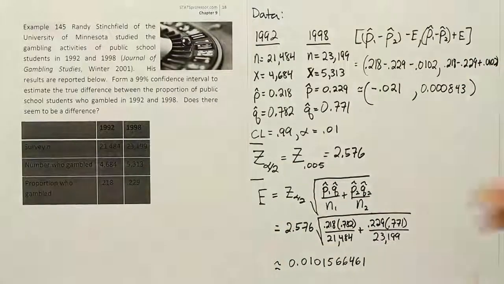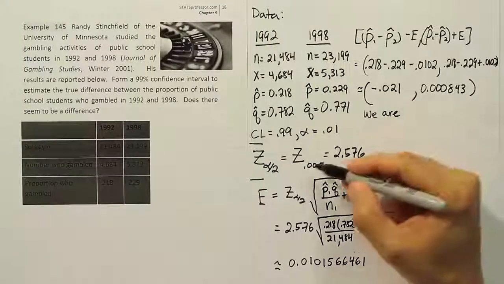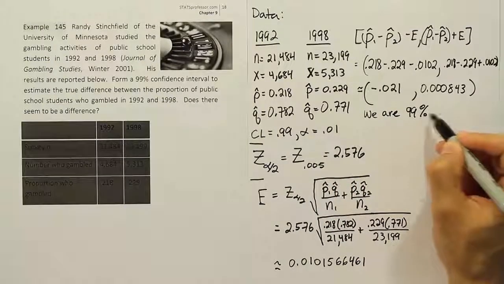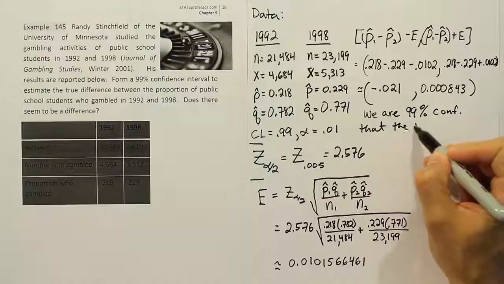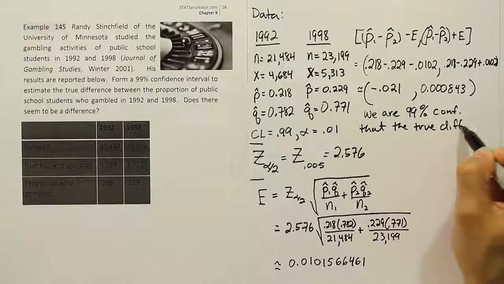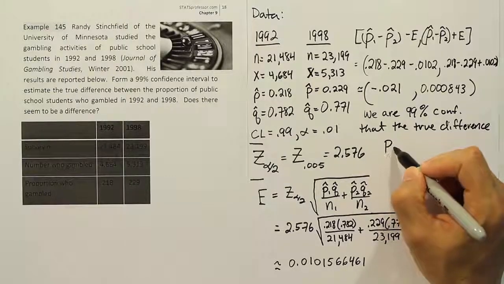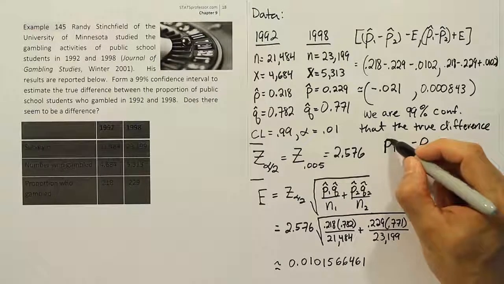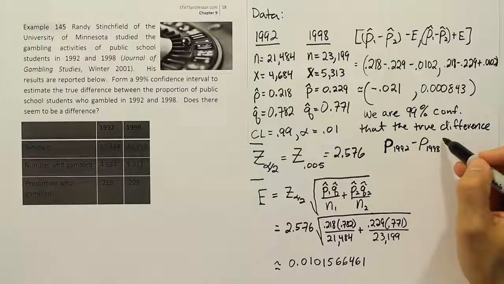So I'm going to finally finish this problem up by giving the wording here. We're going to say, because we use an alpha of 1% and a confidence level of 99%, we are 99% confident that the true difference, and that difference that we're referring to is going to be p for 1992 minus p for 1998, in other words, the population proportion of gamblers for 1992 minus the gamblers for 1998.